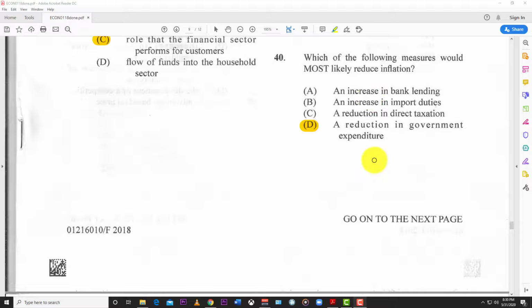But D, a reduction in government expenditure. What this means is that government is not spending as much, they're not doing capital projects or anything like that. So you would slow down the flow of money in the economy because government expenditure has dropped. And if you slow down the flow of money in the economy, then prices would slow down. There would not be any inflation. Inflation would slow because demand would slow. Alright, so that's the best answer for that one. D, a reduction in government expenditure.